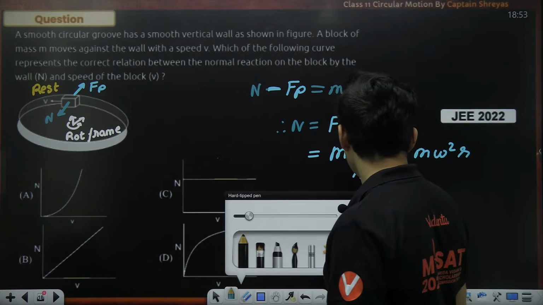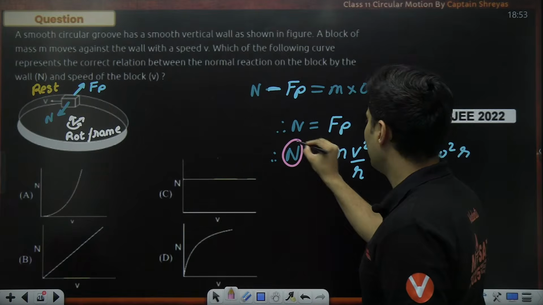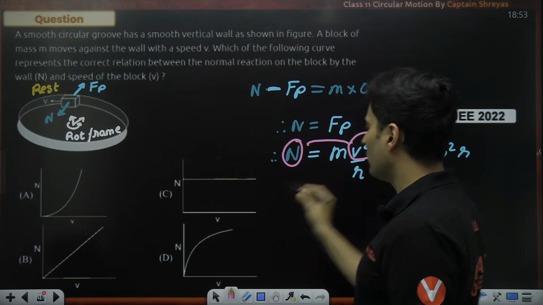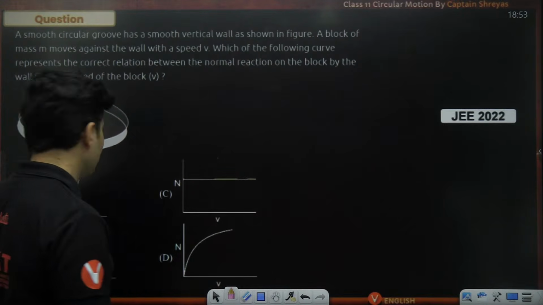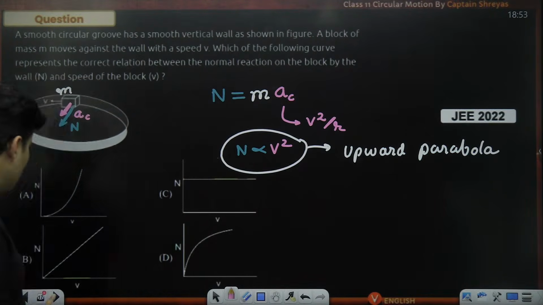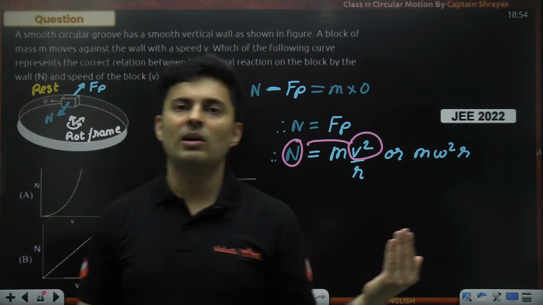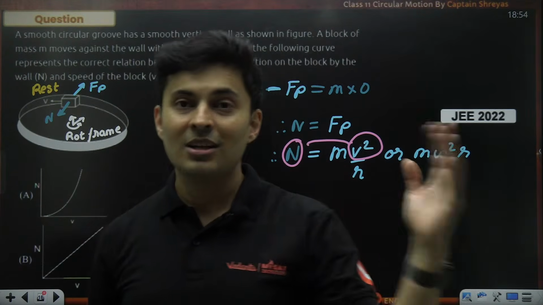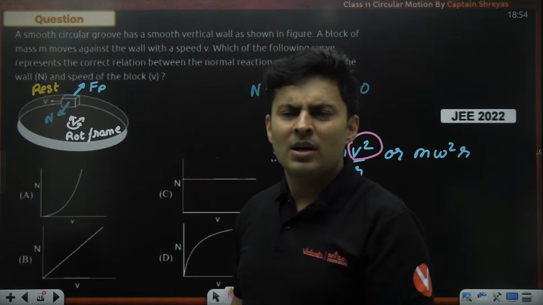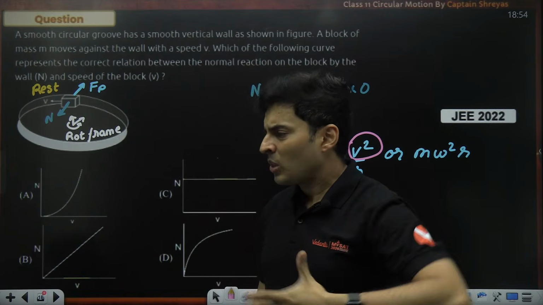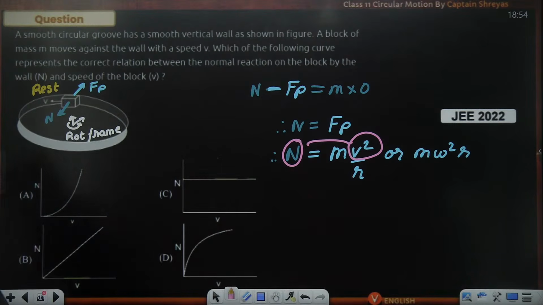As you can see over here, my normal force again is directly proportional to the square of velocity, exactly what we got over here. Same equation, answer will not change. It's just a different perspective of looking at things. So every problem can be solved via centripetal force or centrifugal force, but you should know when to use what. And sometimes some concept might be more natural or convincing than the other one. So you decide what is more convenient for you.